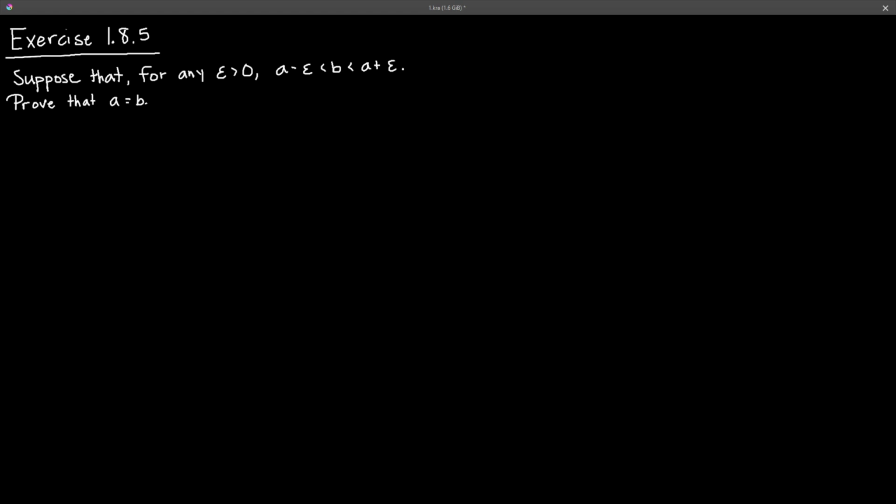So remember, we proved, recall, for any epsilon greater than 0, if a is less than b plus epsilon, then this implies that a is less than or equal to b.